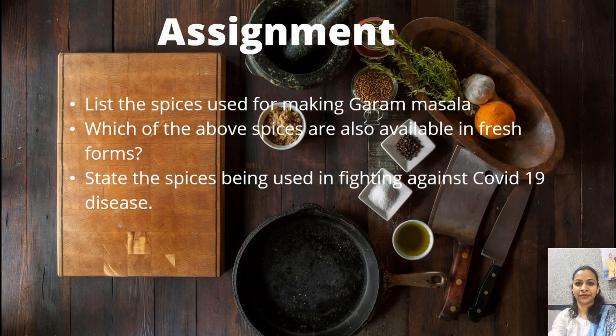Now it's the time for assignment for all of you. You have to solve these three assignments. You have to list the spices used for making garam masala, which we have already discussed. Next, which of the spices discussed here are also available in fresh forms? And next, state the spices being used in fighting against COVID-19 disease.